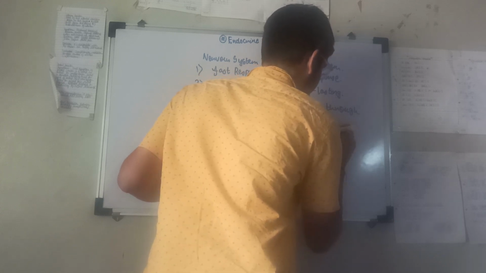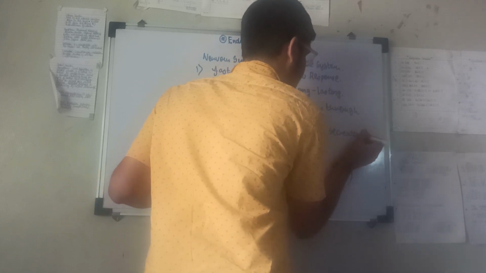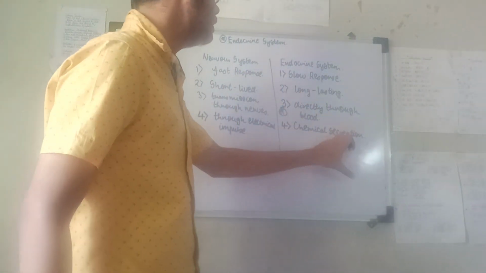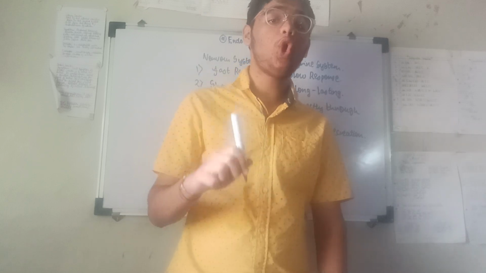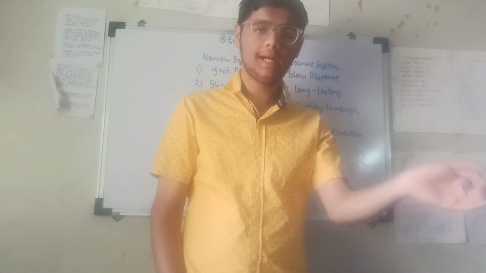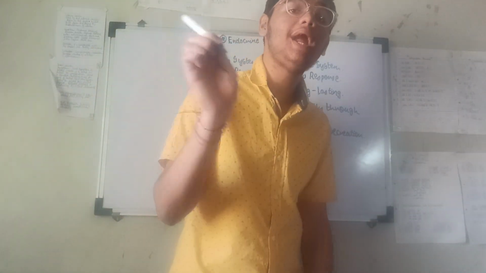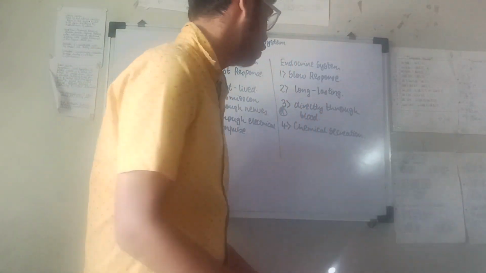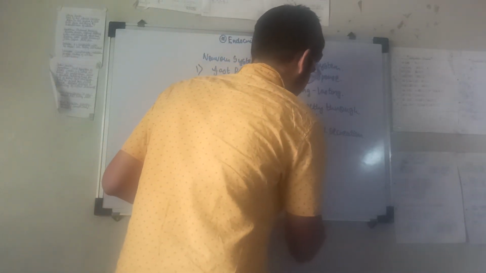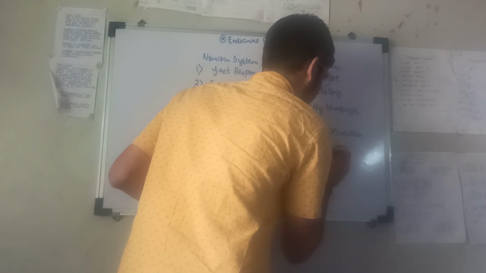Chemical secretions from the endocrine glands are called hormones. Now the term must be clear to everyone. The chemical secretions from the endocrine gland, what is an endocrine gland, that we will also study. Chemical secretions from the endocrine gland are called hormones. Simple, I can write. Now the basic definition is clear to everyone.